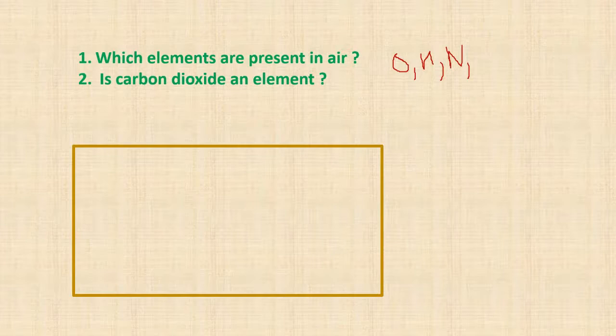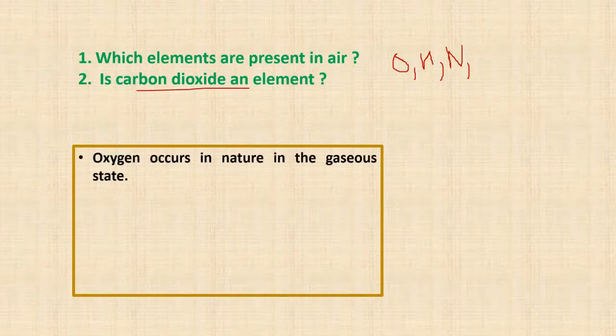Now also carbon dioxide is present in air, right? So is carbon dioxide an element? No. Just now we saw that carbon dioxide is not an element. Why? Because there are two types of atoms which give you carbon dioxide, and that is why carbon dioxide is not an element. Now oxygen occurs in nature in the gaseous state. We know that we breathe in oxygen and give out carbon dioxide. So it is a gas and we inhale that gas. So it is present in nature in the gaseous state.